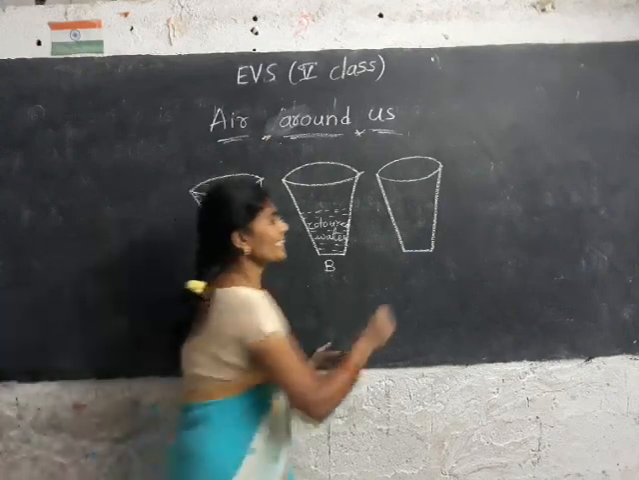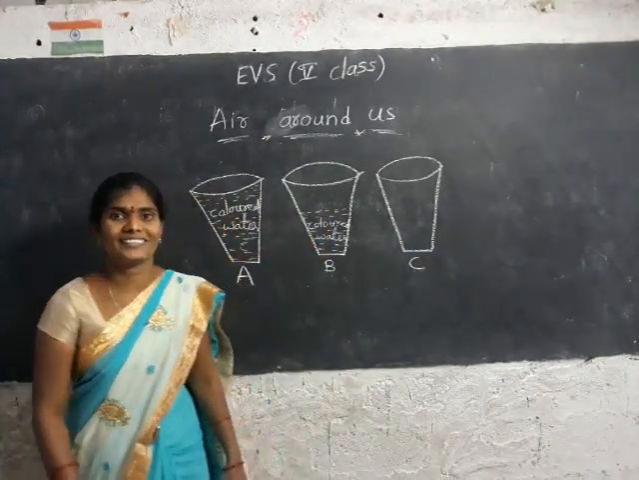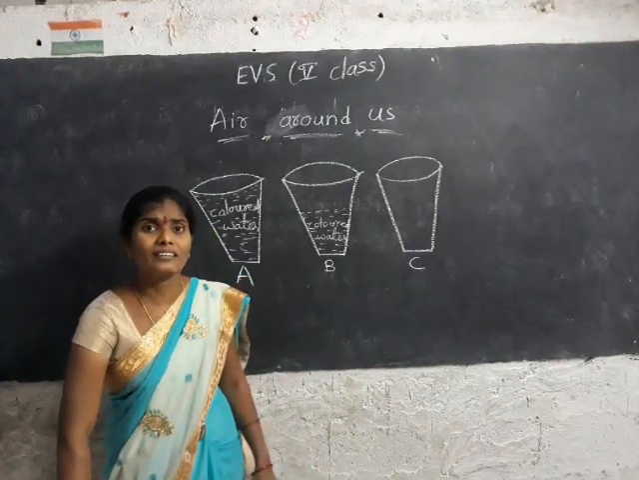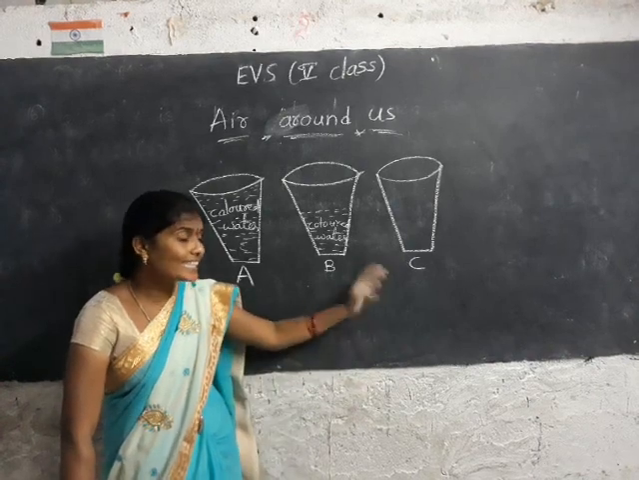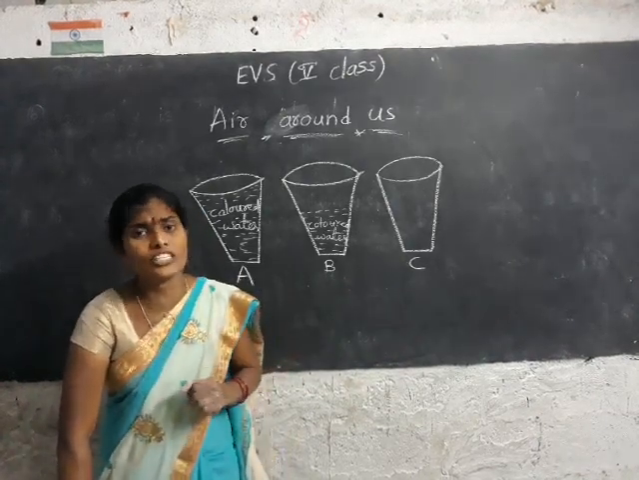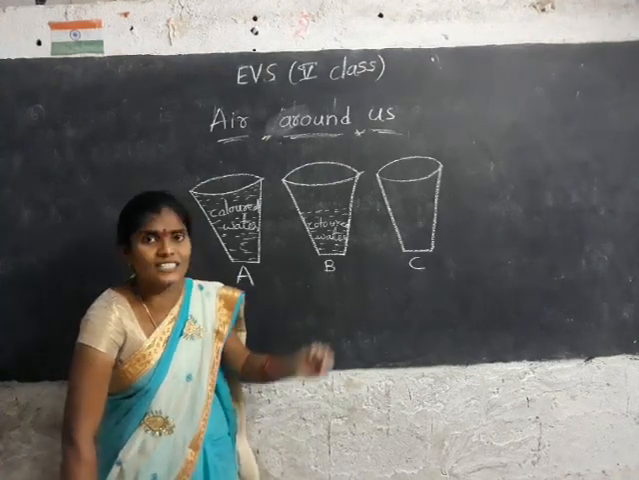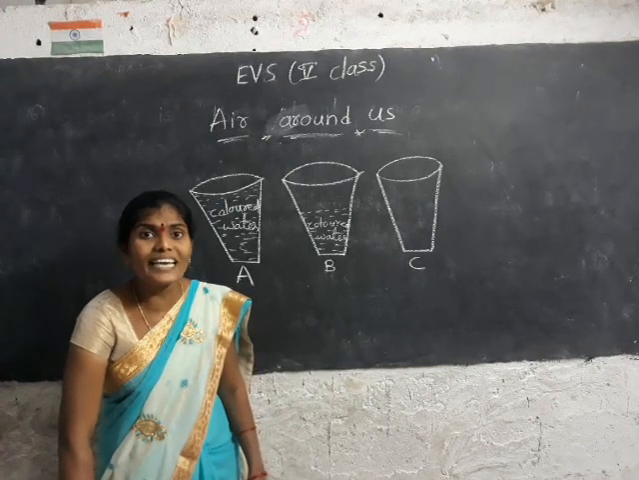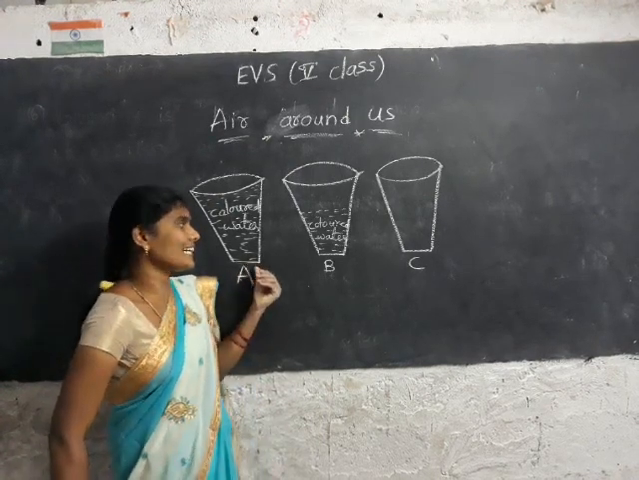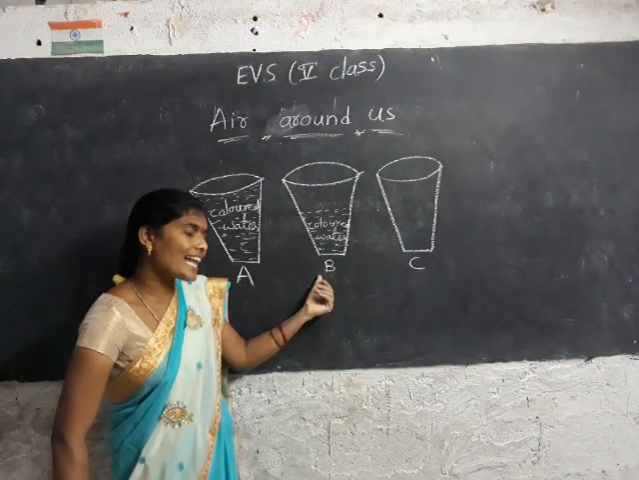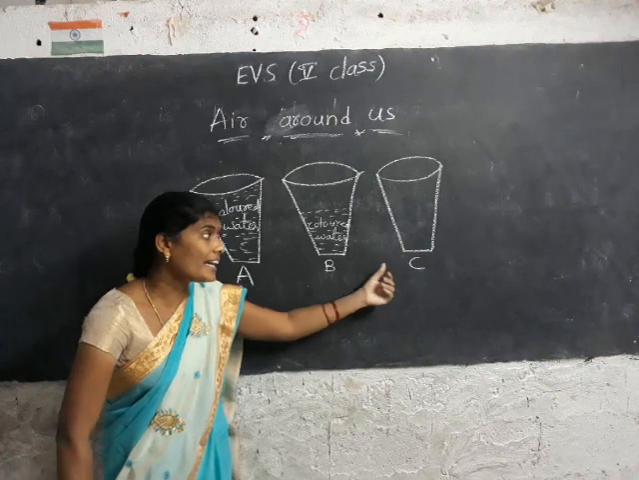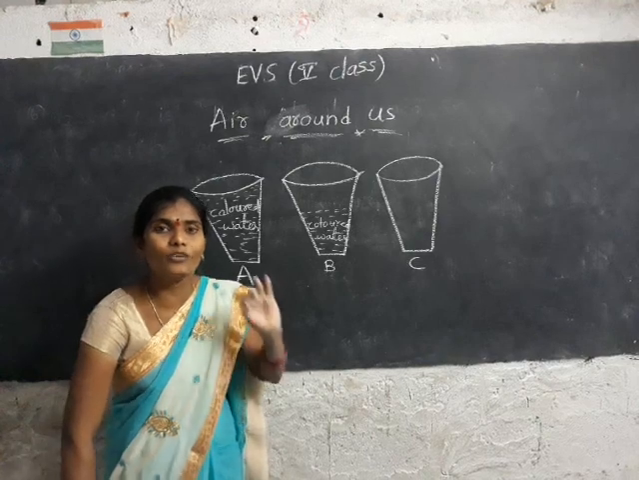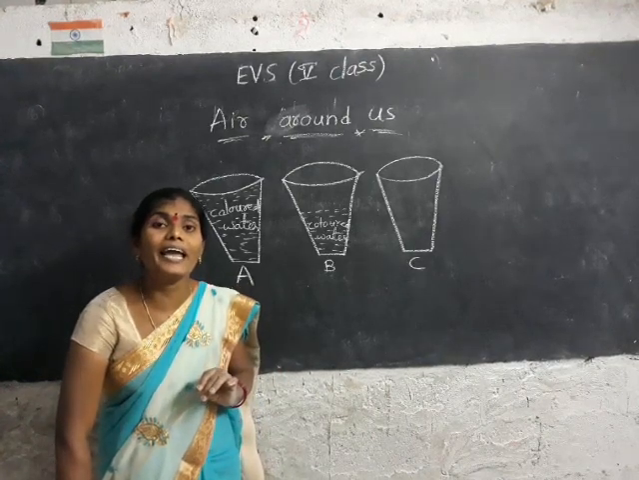Now the C tumbler is empty. What is the C tumbler having? It is empty. What is there in the glass? No, it is an empty glass. This glass contains colored water. This glass also contains colored water. And the third, C glass, is not having colored water. You can say that is an empty glass.